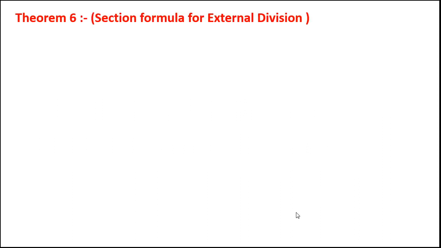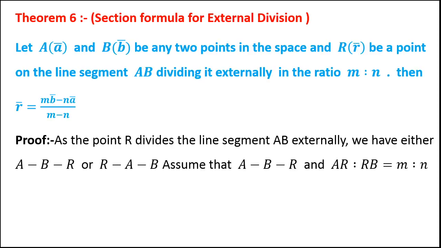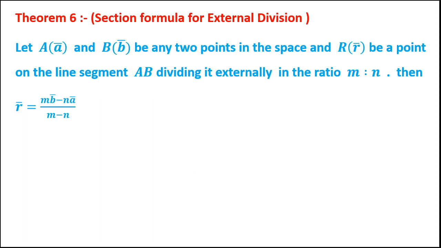Now after these two remarks, we move to the next theorem, that is theorem number 6, section formula for external division. Now what is external division? Take 3 points A, B and R. A, B and R are collinear, but R does not lie between A and B. Then we say R divides segment AB externally.